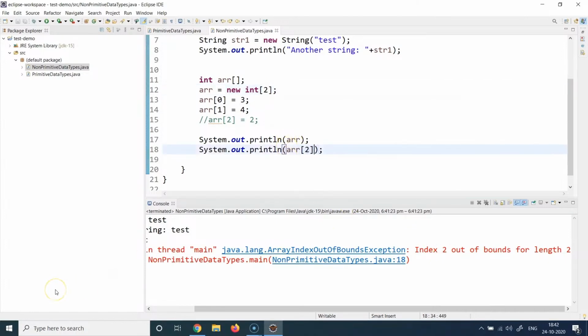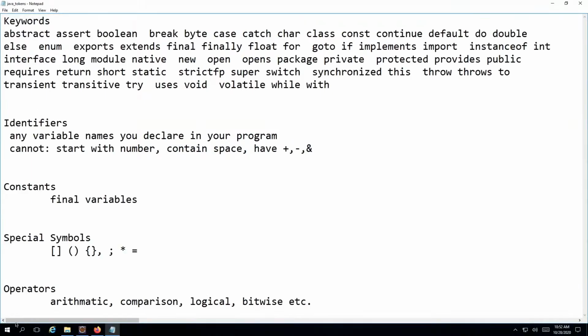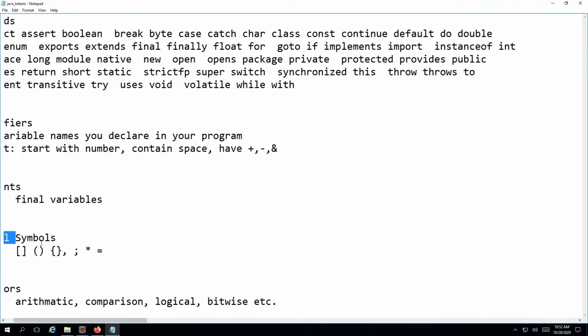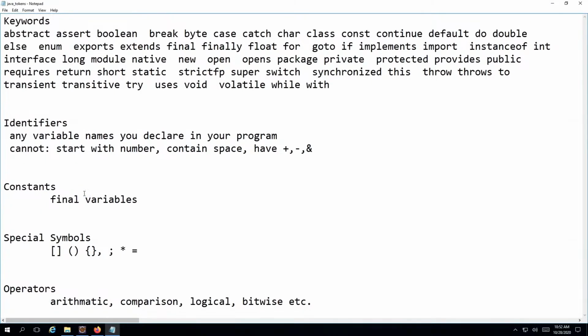So this is where I would like to conclude my lecture about the non-primitive data types. We covered string, we covered arrays, and like I said, we'll cover classes in an upcoming lecture as well. In the next session, we are going to talk about tokens in Java. These tokens are broadly divided into 5 different categories: keywords, identifiers, constants, special symbols, and operators. So let's talk about each of them one by one.